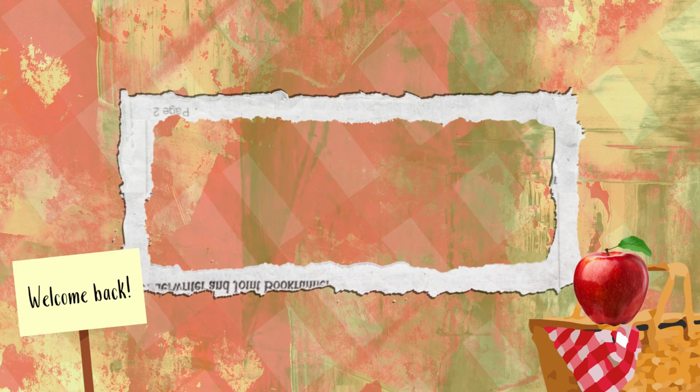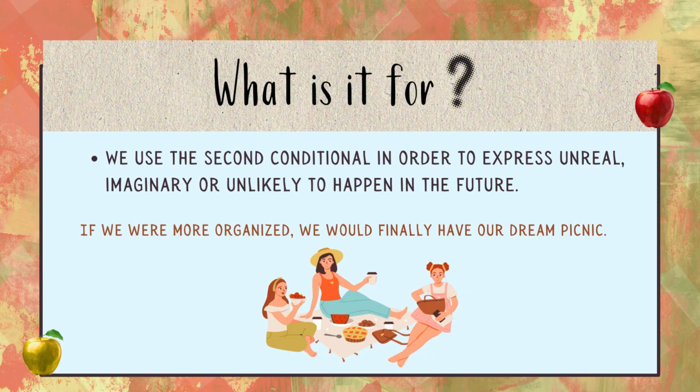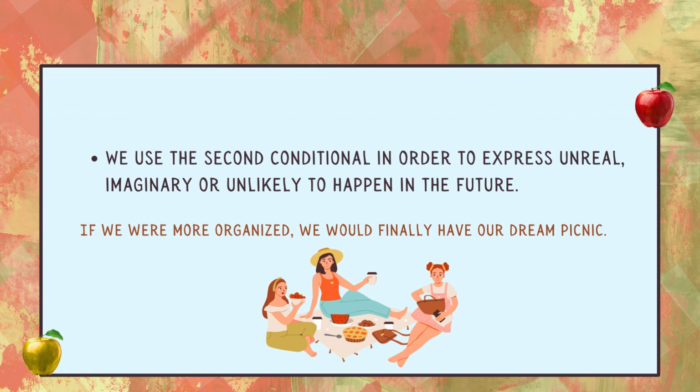Are you ready? What is the second conditional? We use the second conditional in order to express something unreal, imaginary or unlikely to happen in the future. For example, if we were more organized, we would finally have our dream picnic.